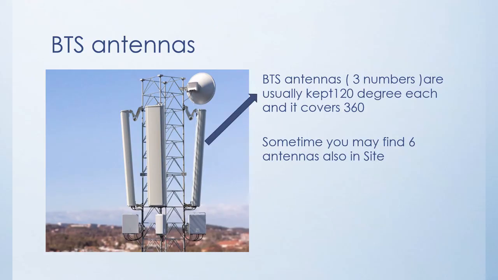The antennas you see in this picture are the base station antennas. When you make a call, these are the antennas that receive your calls, or when you're getting a call, these are the antennas that send you a signal and make your phone ring. The antennas are connected to the base station through the RF cables, and the base station is located within the tower. Each base station sector covers 120 degrees, together covering 360 degrees.